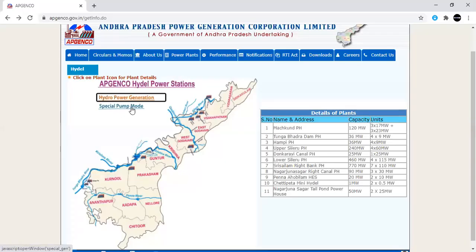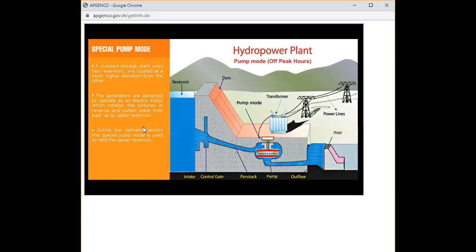That is the special pump mode. So what is the difference between the hydropower generation basic principle and the special pump mode? Let us try to understand that. Now observe each and everything here, and tell me your observation in our chat box. A very slight difference is there when compared to our first one. What's the difference, sir?